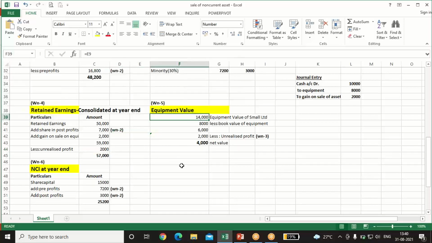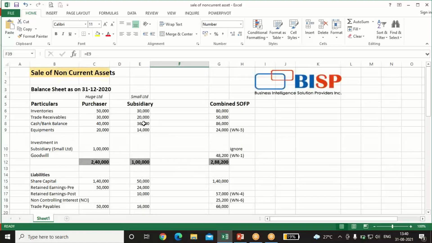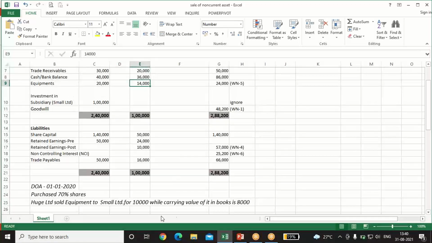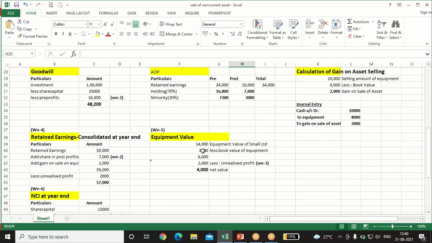Now we'll calculate the value of the equipment. Equipment value is 14,000. I am assuming that this transaction's effect has not been taken in the equipment shown in the balance sheet. So the book value is 8,000. 14,000 less the book value, because the equipment is sold, so I have to reduce it by the book value, less 8,000. We are left with 6,000 equipment value, less unrealized profit. This profit will be removed from the equipment value also, so less 2,000. We are left with 4,000.